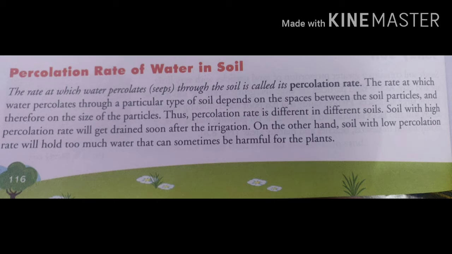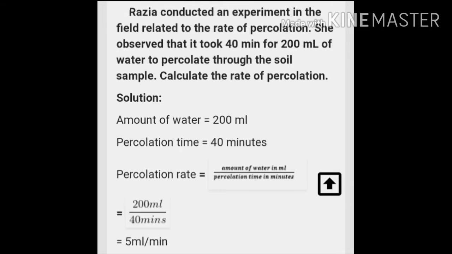ठीक है. Now we will do one numerical which is based on the percolation rate, मतलब calculation of the percolation rate of a given particular soil sample. One numerical which is based on rate of percolation. Here you have to calculate rate of percolation. Okay. So for this, we will be given amount of water and percolation time. By dividing both of these, we will get percolation rate.